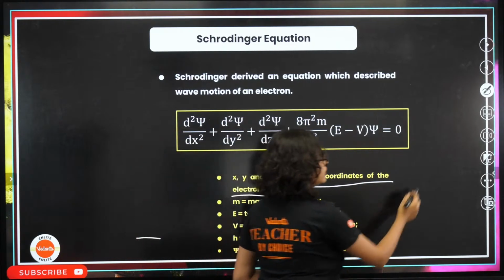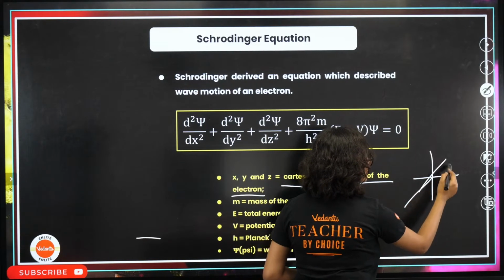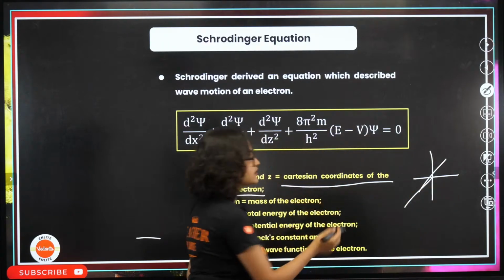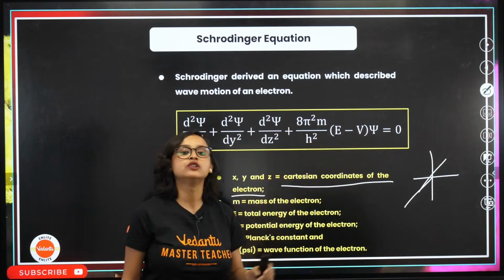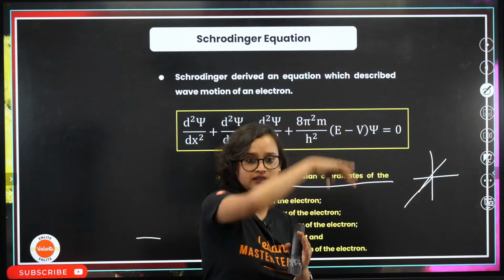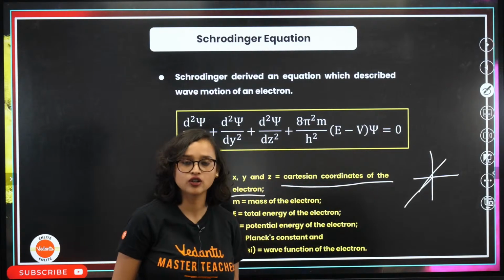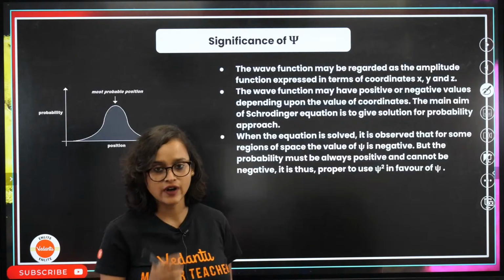If you plot an electron, then the electron will have to fall into X, Y or Z, isn't it? Somewhere it has to lie. So that's your Cartesian coordinates. The electrons are in wave motion. Yes, they are in wave motion, so you will also need a wave function, isn't it?